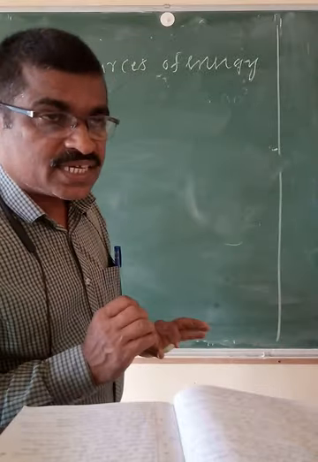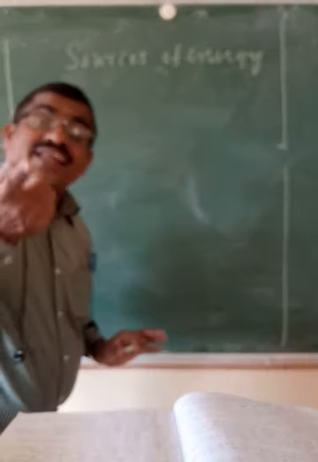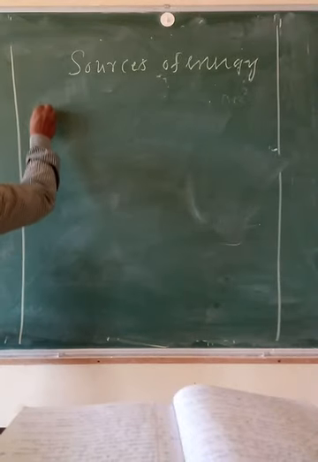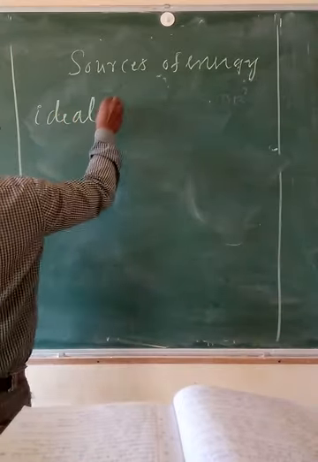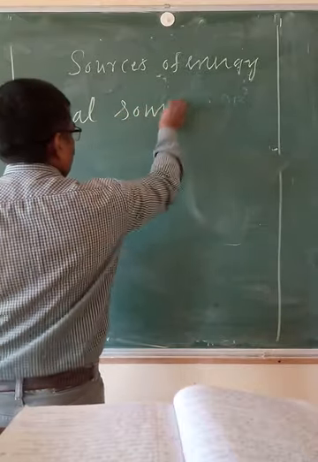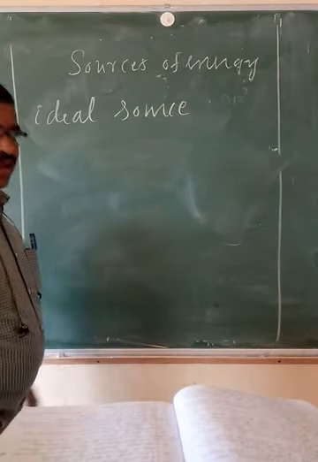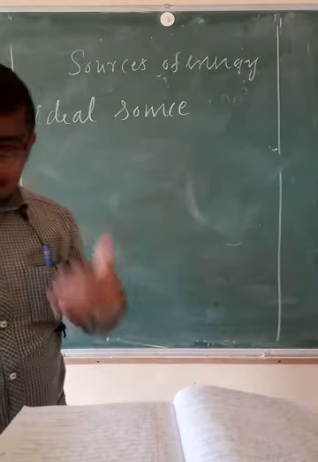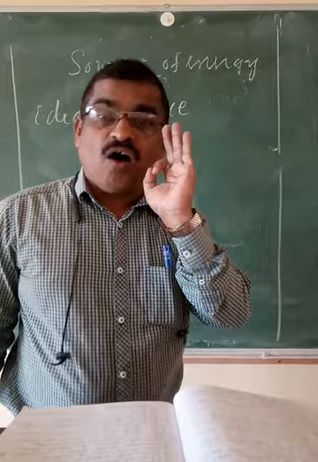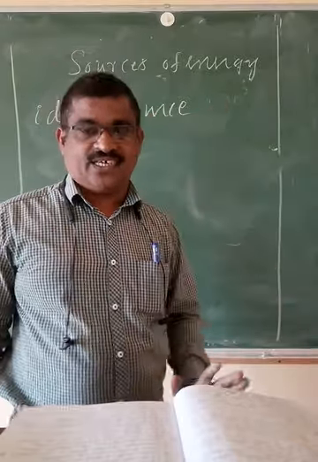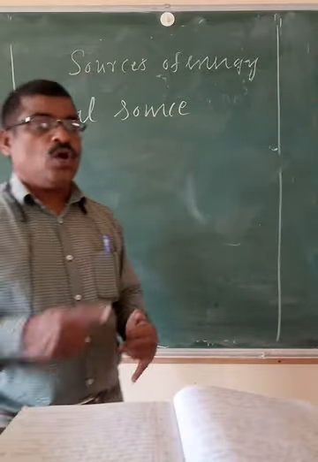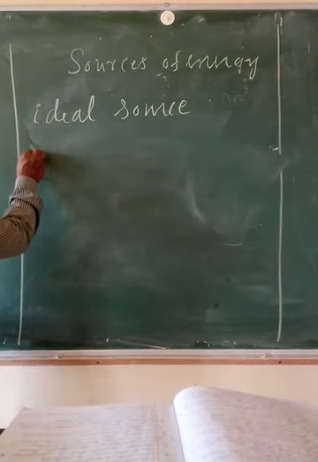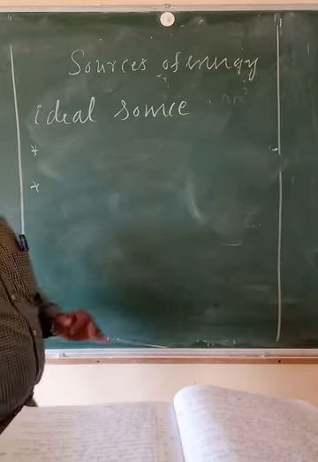But only a few sources are ideal, and we say so on the basis of certain characteristics. A question may be asked in the examination: what are the characteristics of an ideal fuel? One by one I will tell you. It is a very important one.